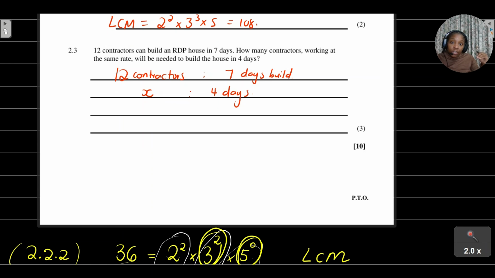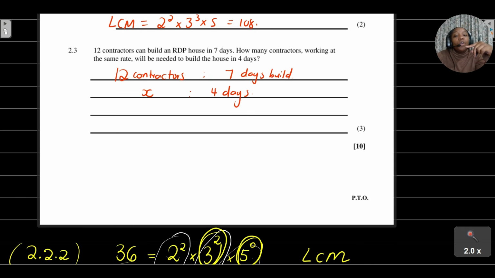The fewer contractors you have, the more days it will take you to build these RDP houses. So we can see that this question is tackling the concepts that we've learned in indirect proportion.